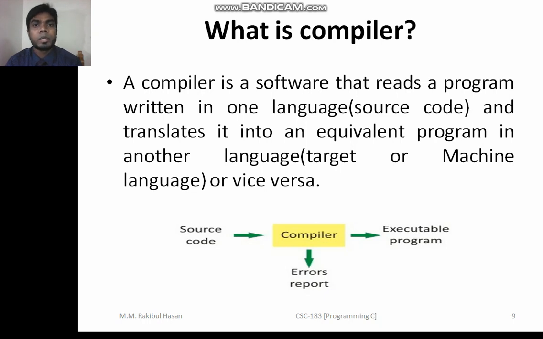Chinese is a very tough language to learn, so choosing a translator is a good choice, isn't it? So that translator will convert English to Chinese and Chinese to English.